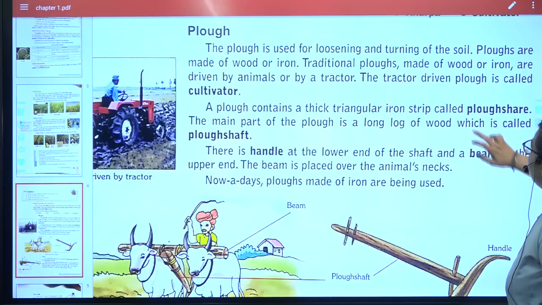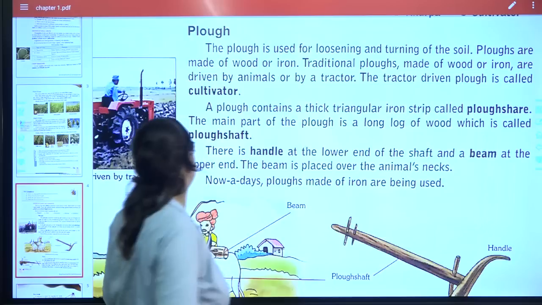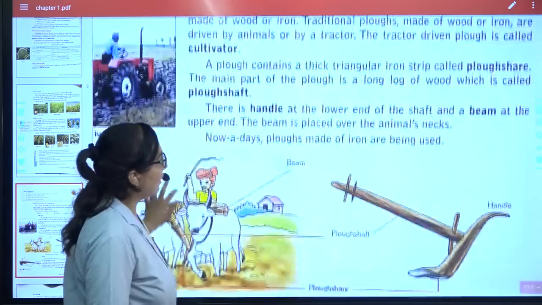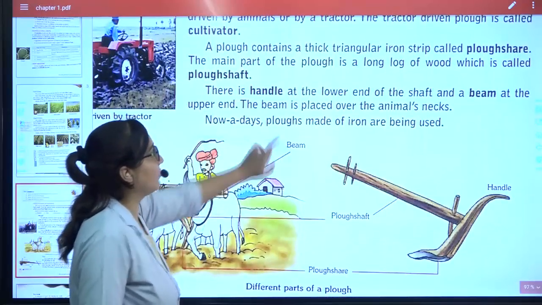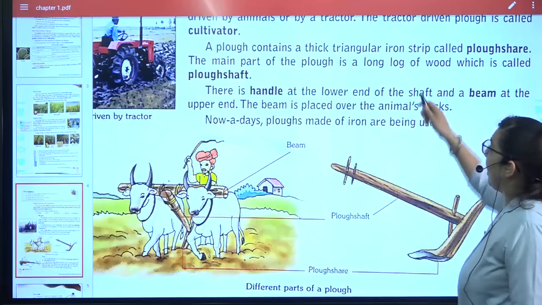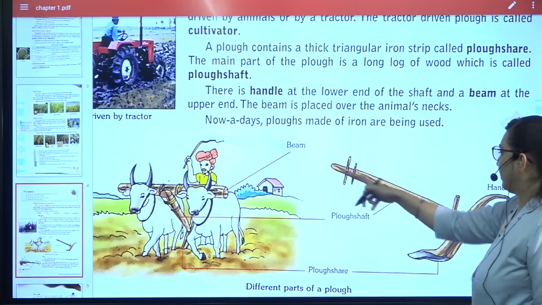The tractor driven plow is called the cultivator, this thing which helps in cultivating. What does the plow contain? It contains a thick triangular iron strip, and the long part of wood which is called the plow shaft, this big part.